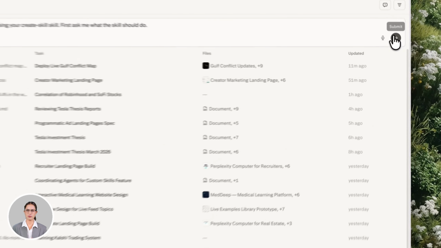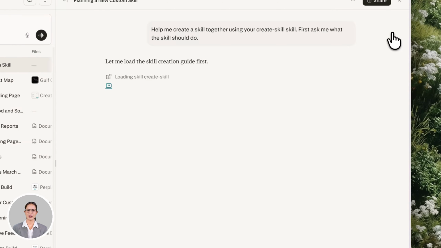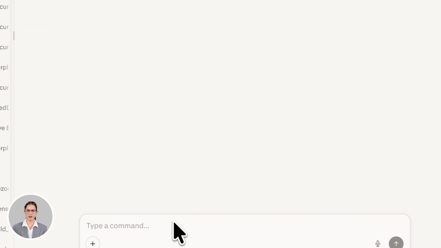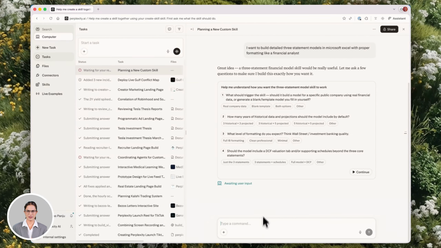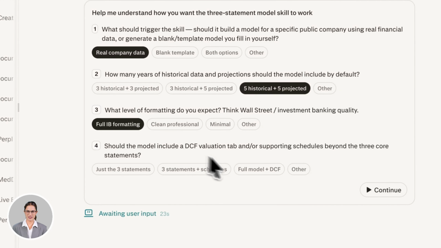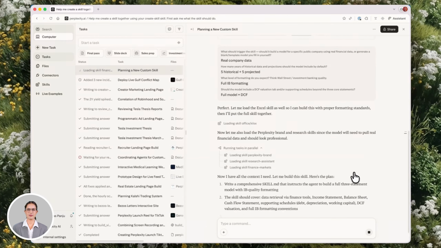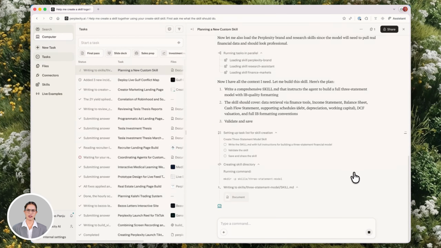So if you always want research output in a specific format, a 3-paragraph summary followed by a bullet list of action items, set that as a skill. Writing style, a skill captures it. Specific reporting structure for client updates, a skill enforces it every time.